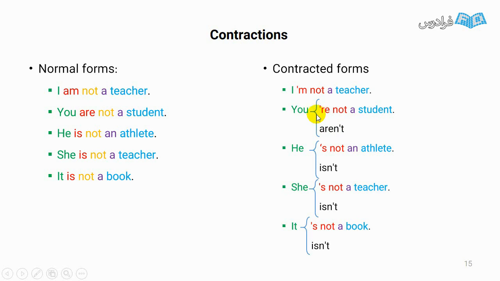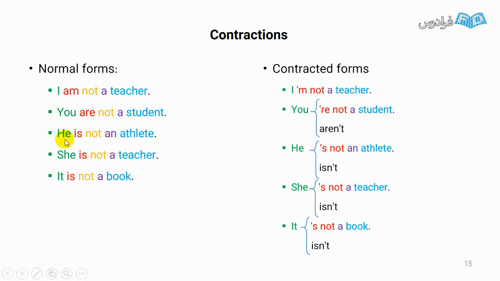What happened? In the first example, we contract the verb be. But in the second example, we contract not. But it is not true about am. We can't say I amn't. The only form is I'm not.